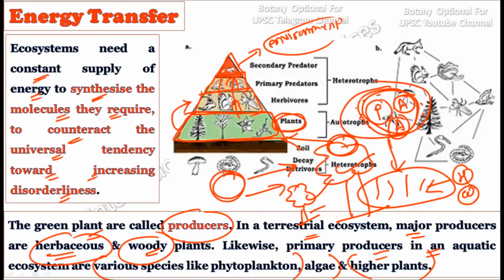Although both are plants, and in every ecosystem plants are responsible for the production of food energy, the nature of the plant is different, because you will not find much algae on terrestrial land, and you will not find many woody plants in the aquatic ecosystem. So different kinds of plants are responsible for the production of energy, acting as primary producers in different ecosystems, for example the terrestrial ecosystem and the aquatic ecosystem.